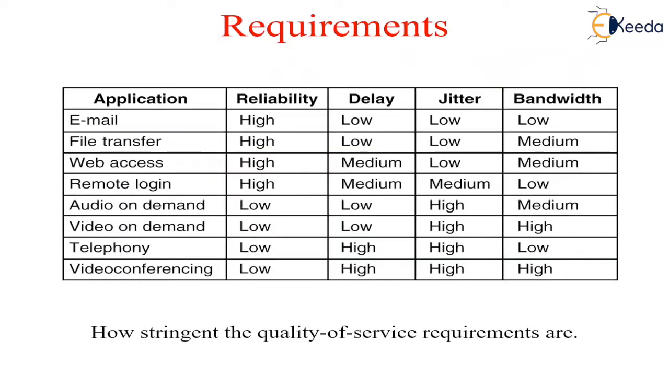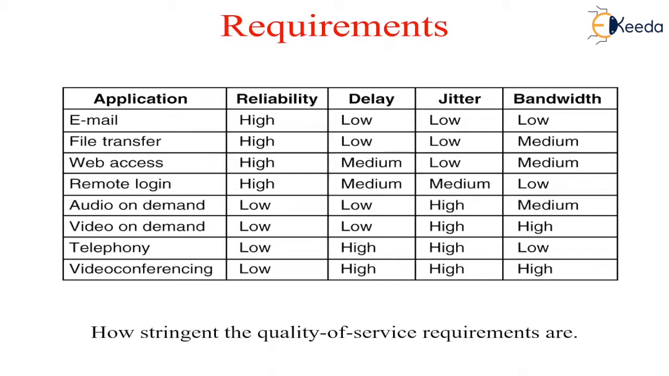The stream of packets from a source to a destination is called a flow. In a connection-oriented network, all the packets belonging to a flow follow the same route. In a connectionless network, they may follow different routes.